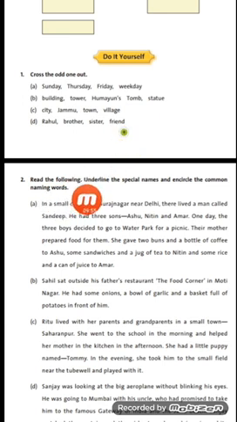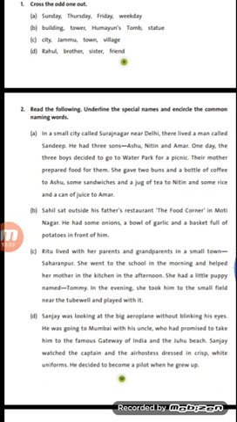Read the following, underline the special names and encircle the common naming words. Now here they again have given the passages like we have done previously also in our question number 4, page number 4. So this exercise is similar to that, but in our question number 4 on page number 4, what we have done, we have circled all the naming words.